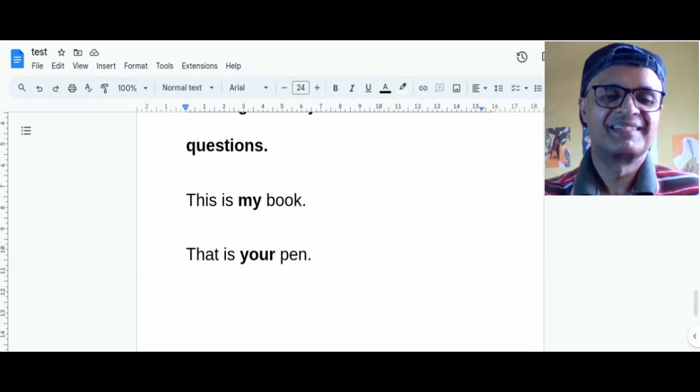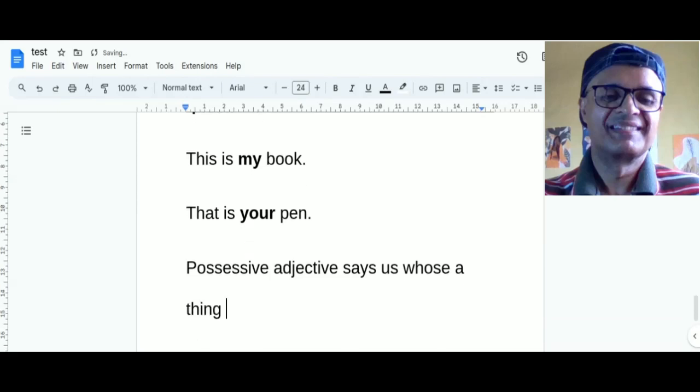I hope you understand. So possessive adjectives tell us whose a thing is. Here whose is very important. So my, your, these are possessive adjectives, right?